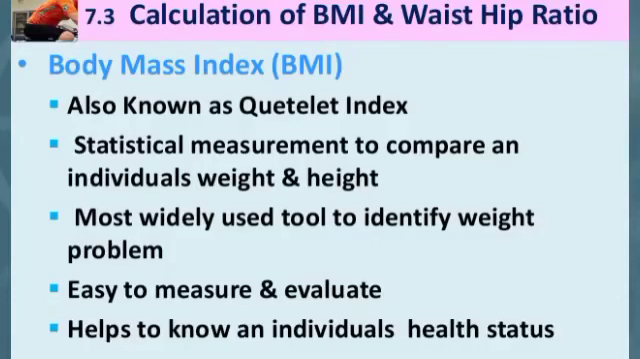Now, our next topic of chapter number 7 is BMI, Body Mass Index. What is the meaning of body mass index? The body mass index is a statistical measurement which compares a person's weight and height. It was invented by Adolf Quetelet. That's why it is also known as Quetelet Index.